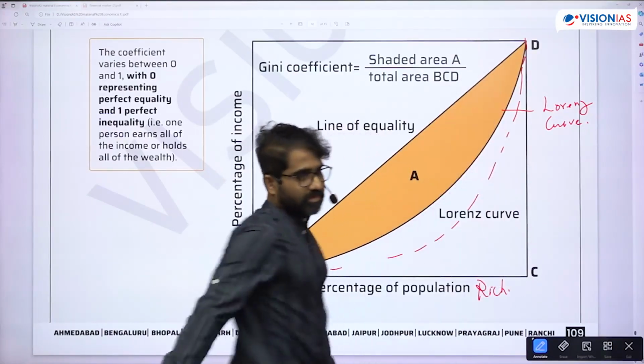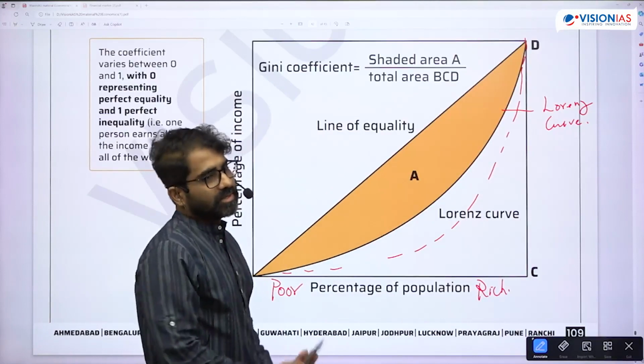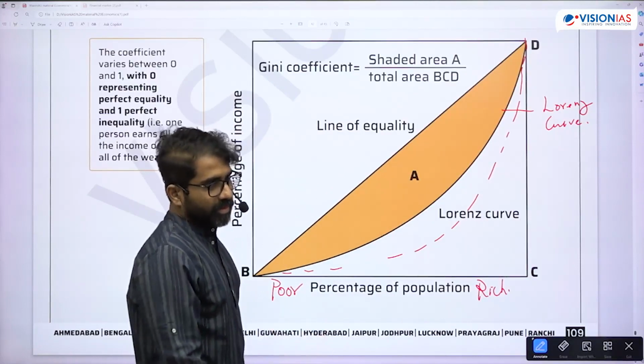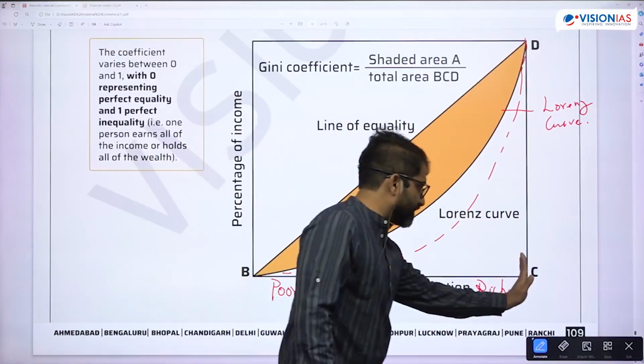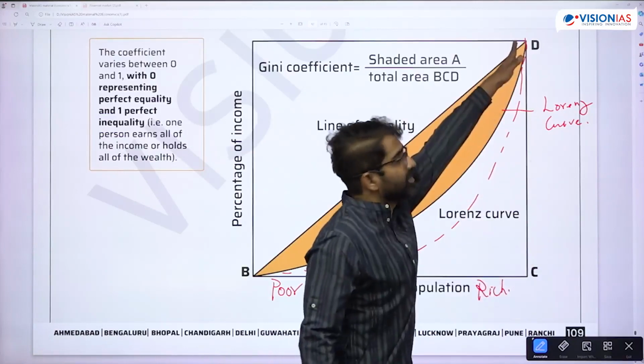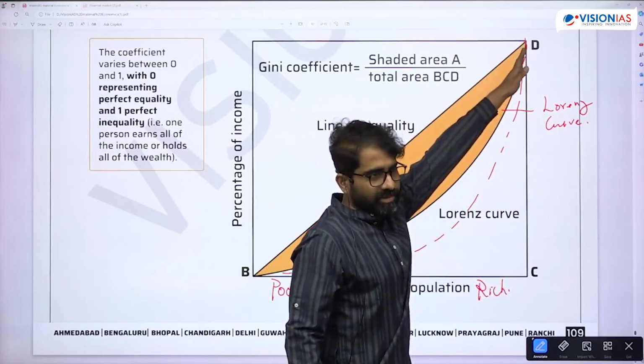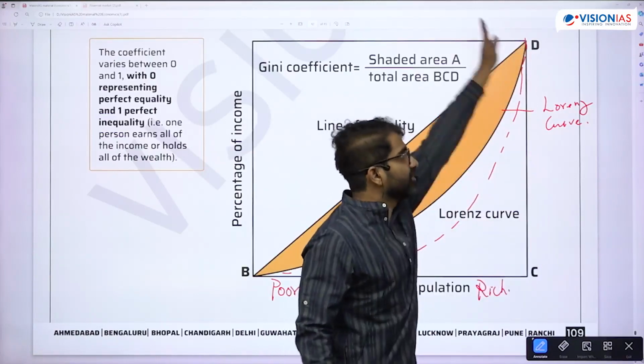Is that okay? The Lorentz curve coincides with this line. That is complete inequality, when 1% of the rich are holding 100% of the income. Is that okay? So automatically it will coincide with this line.